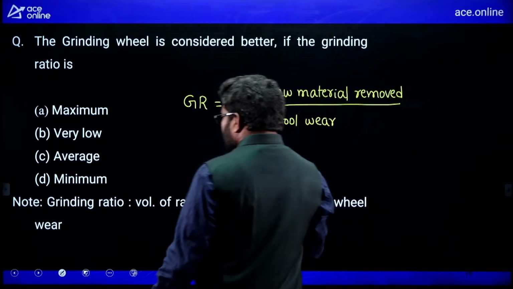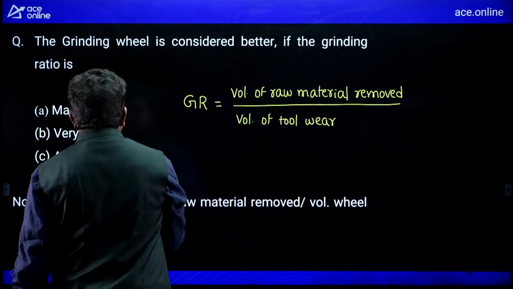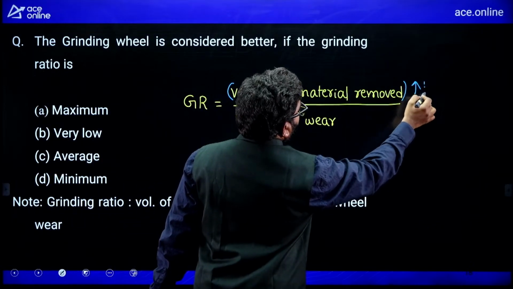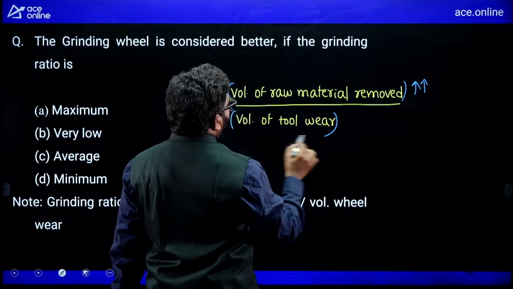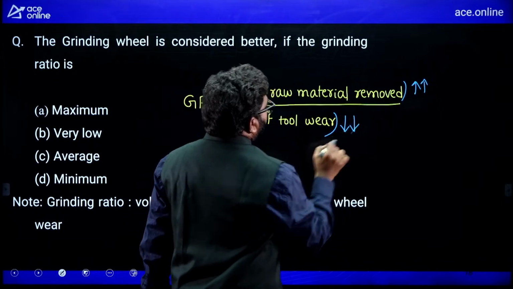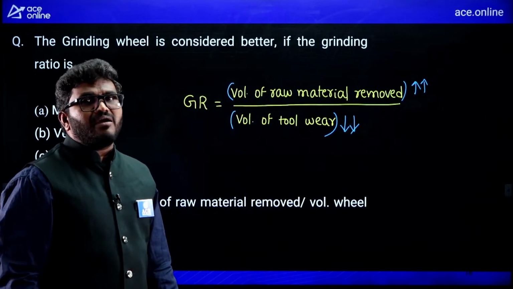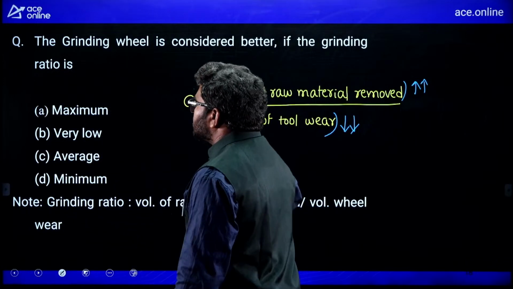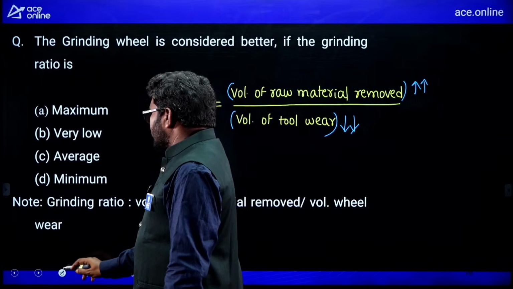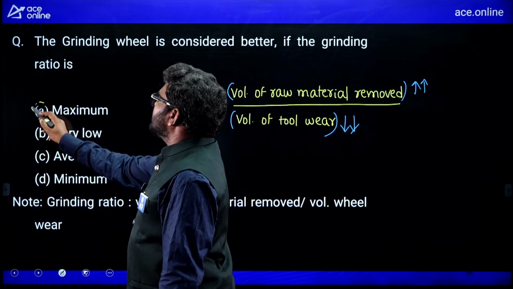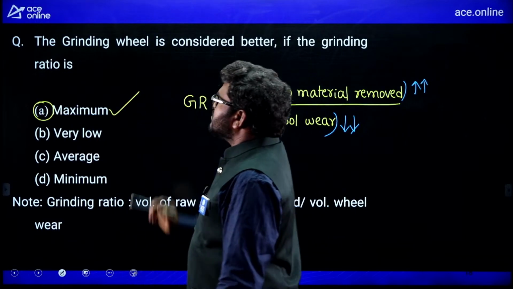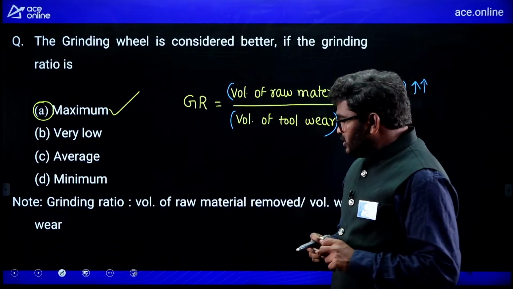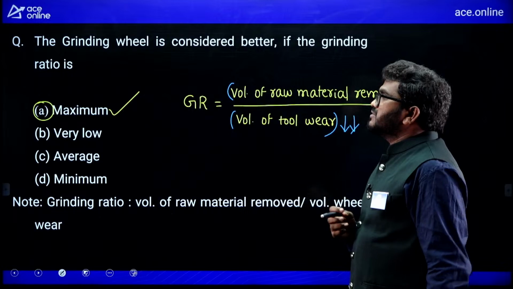Now see here, remember, listen carefully here, the numerator must be high, and denominator must be low. Numerator must be high and denominator must be low, so that grinding ratio is going to be maximum. Maximum grinding ratio is required to do this grinding operation.